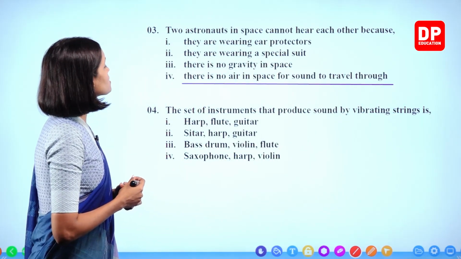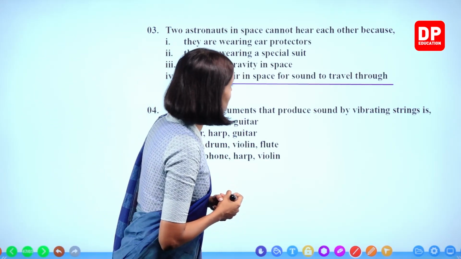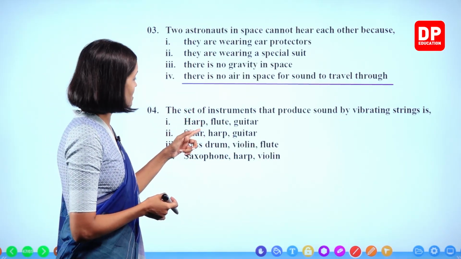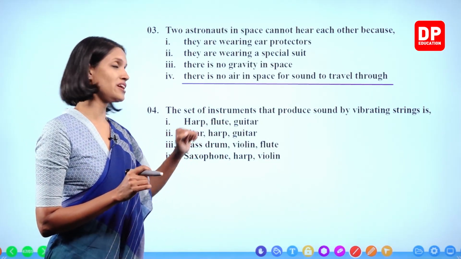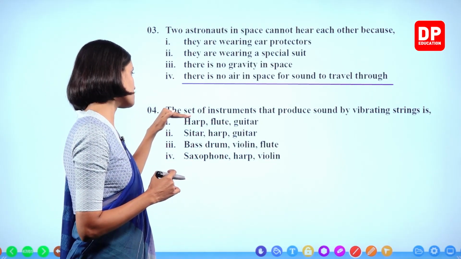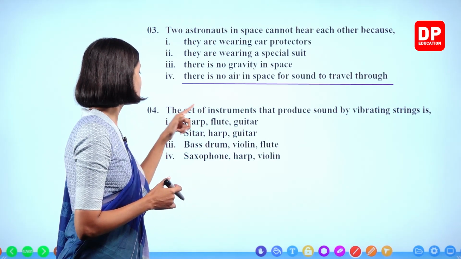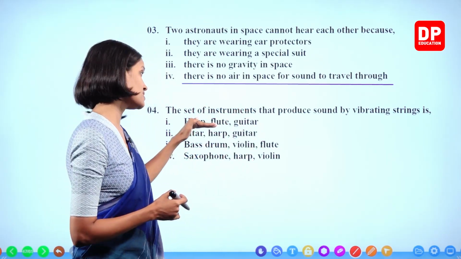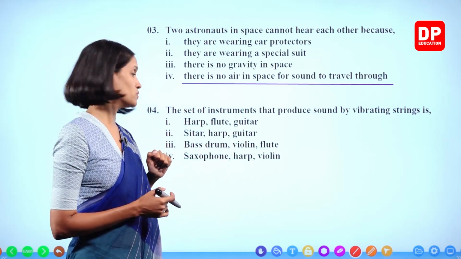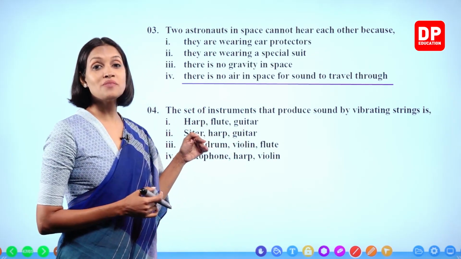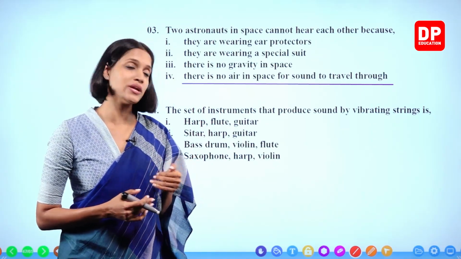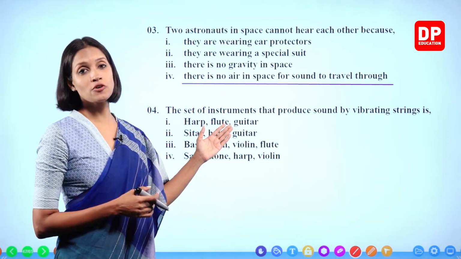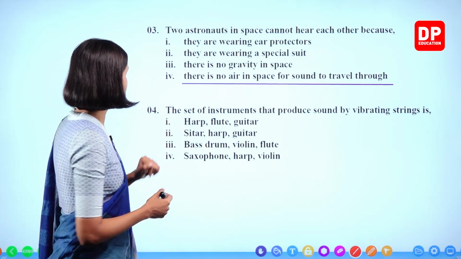Number 4. The set of instruments that produce sound by vibrating strings is, we'll go through this. Harp, by vibrating strings. Flute, that is wrong. That is by vibrating air columns. Therefore, this answer is out. Sitar, harp, guitar. They all produce sound by vibrating strings. So this is correct, but we are going to read the other answers too. Bass drum, it produces sound by vibrating membranes, okay? So that answer is also out. Saxophone produces sound by vibrating air columns. Therefore, answer number 2 is correct.